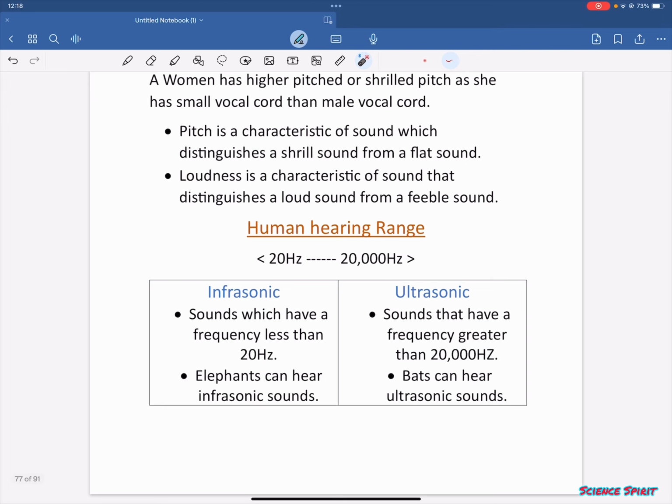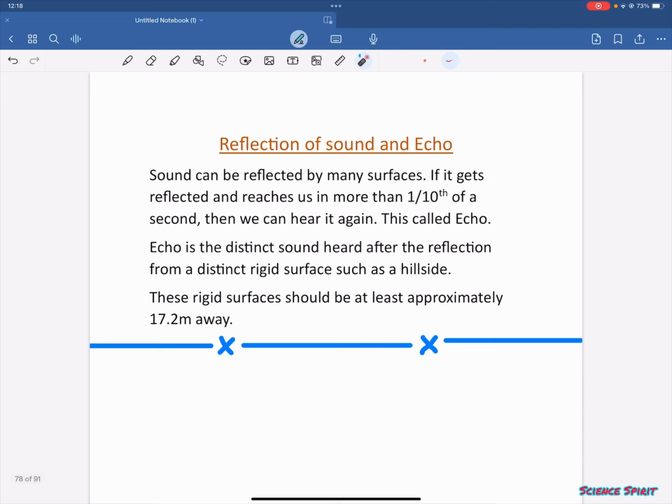Now let us understand the human hearing range. A human cannot hear below 20 Hz and more than 20,000 Hz. Now let us understand infrasonic and ultrasonic sounds. Infrasonic sounds are the sounds which have a frequency less than 20 Hz. Elephants can hear infrasonic sounds because they have very large ears. Ultrasonic sounds have a frequency greater than 20,000 Hz. A human can definitely not hear this, and a human can also definitely not hear infrasonic sound, but bats can hear ultrasonic sound also.